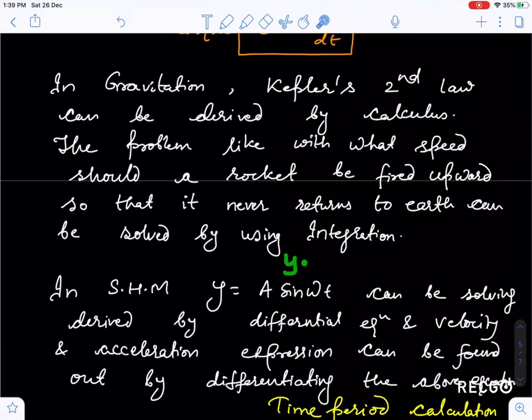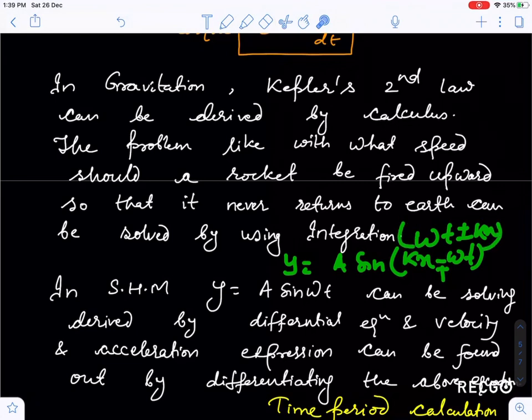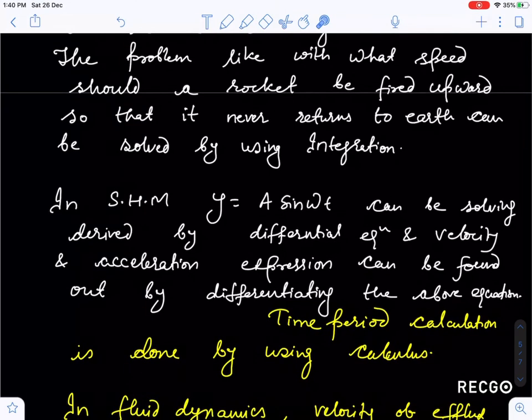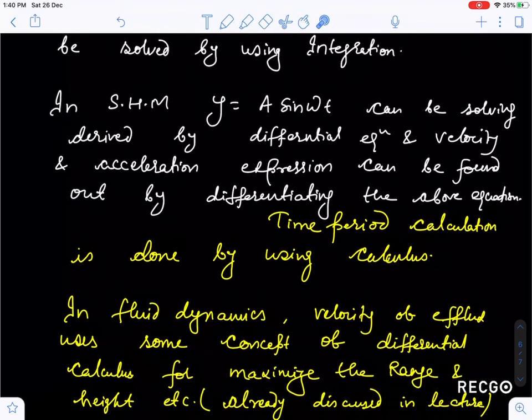Even in today's class I have discussed y is equal to a sin (kx minus omega t), or kx plus omega t, or omega t plus or minus kx. This defines the wave equation. For analysis of all these equations, you have to use differential calculus. Like if you differentiate, you get the velocity of the particle with which the particle is moving, and if you differentiate again, you get the acceleration of the particle. Even time period calculation can be done with the help of the integral method, that I will tell you how, guys, we will do these things.